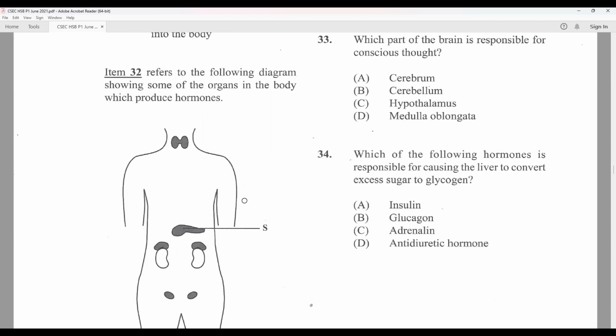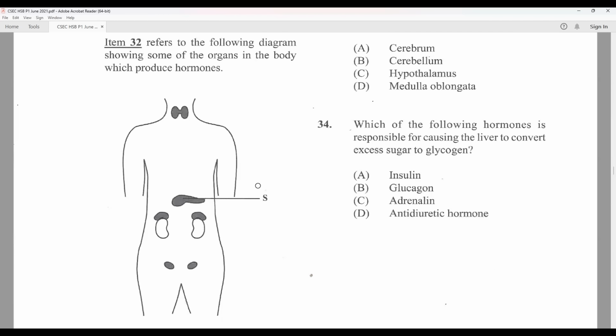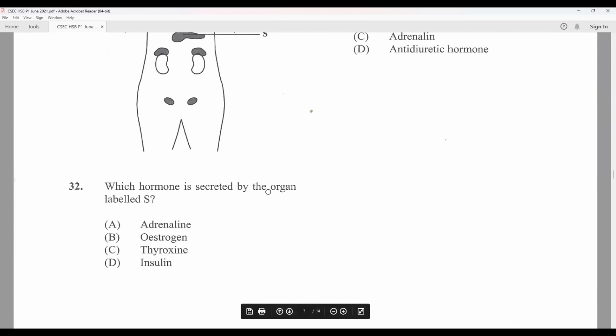32 refers to the following diagram showing some of the organs of the body. They have kind of darkened some of the organs, the thyroid gland, the pancreas. These two on top of the kidneys are the adrenal glands, and we have what appears to be the ovaries right down here. And they label S and ask what hormone is secreted by the organ. Label S, the pancreas, and we are choosing insulin.